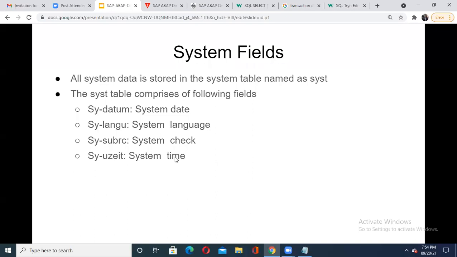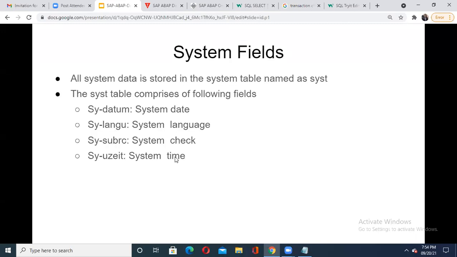Data elements are used to describe the fields of the tables, while a table is a collection of various rows and columns. To handle any table in my ABAP data dictionary, I have to take the help of various data types. Along with that, I must also know certain system fields. So we came up to this point as part of our discussion.